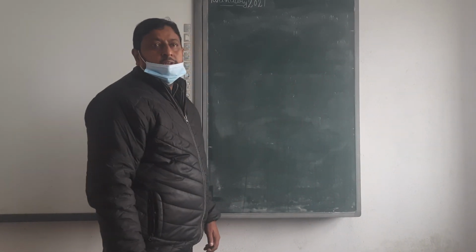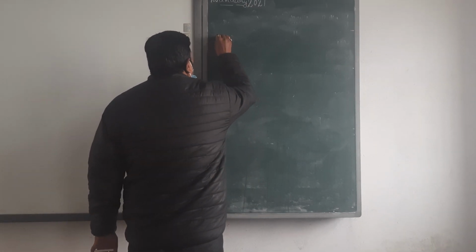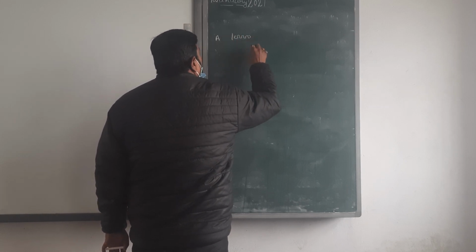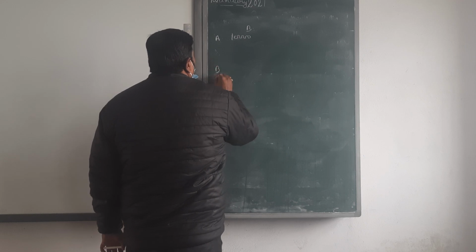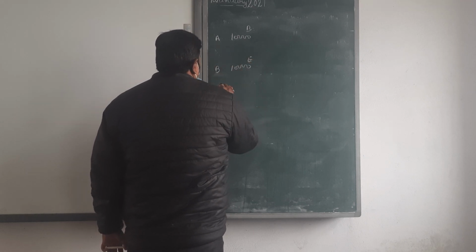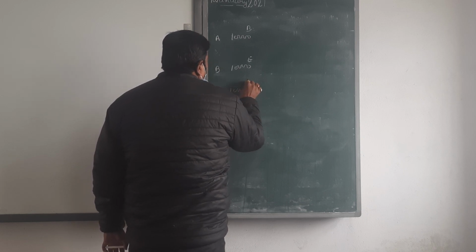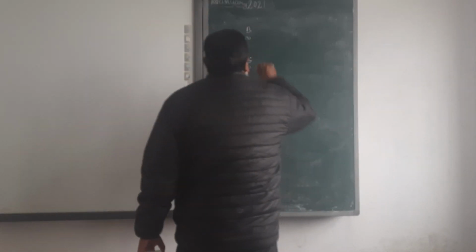Next. A, B, and C are partners in a firm. They are informed that A draws 10,000 from the firm at the beginning of every month. B draws 10,000 from the firm at the end of every month. C draws 10,000 from the firm in the middle of every month. Interest on drawing is to be charged at